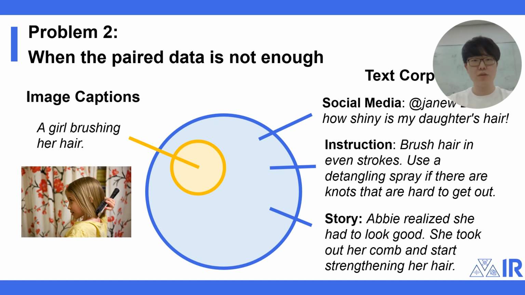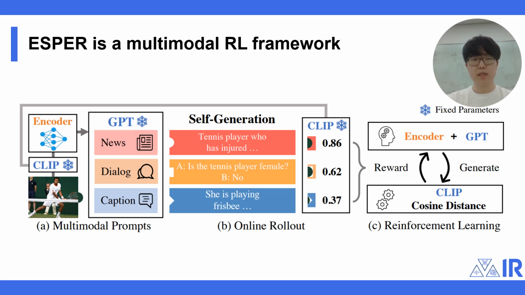Secondly, and more generally, the paired caption dataset models only a narrow subset of possible text. Hence, models trained on them fail to generate text diverse in context and style, such as visual social media post, instruction, and story. Here, we propose ASPER to answer both the problems.